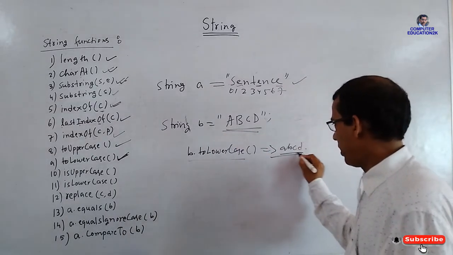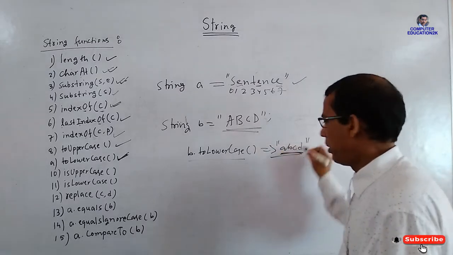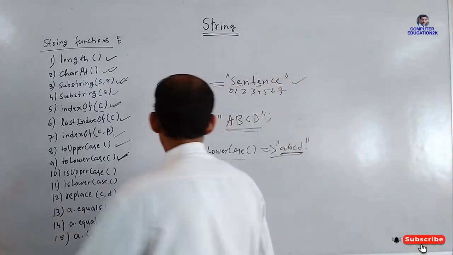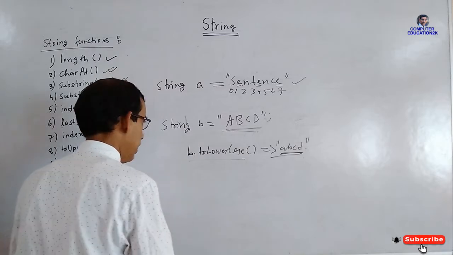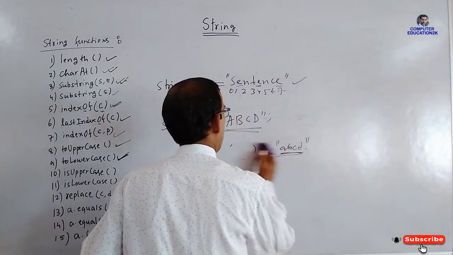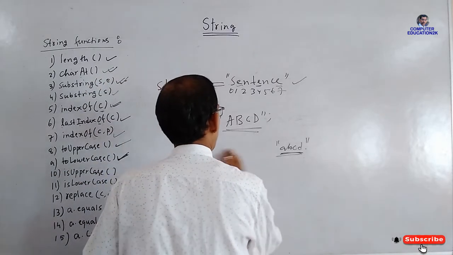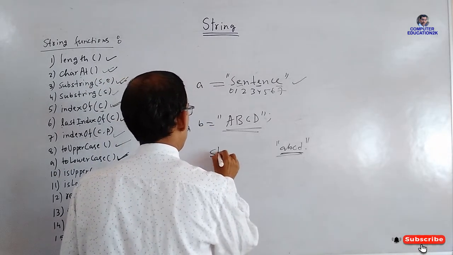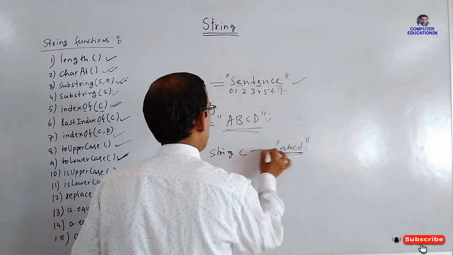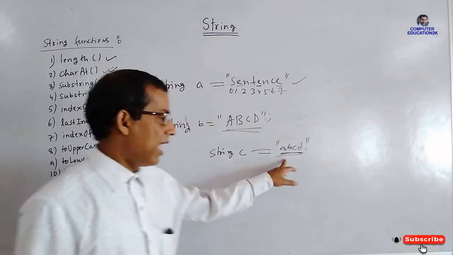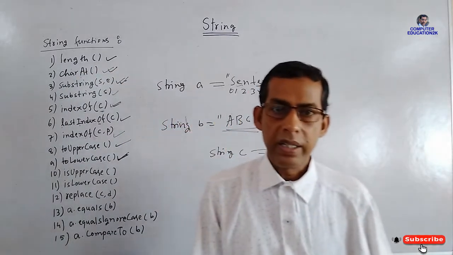Now suppose it has converted into lowercase and you want to convert it into uppercase. Simply you can write like this. Suppose this word is in another string, C equals to abcd. Now this abcd you want to convert into uppercase.